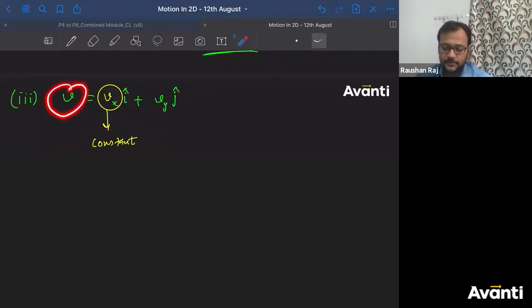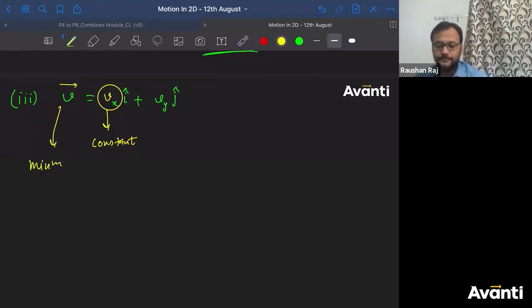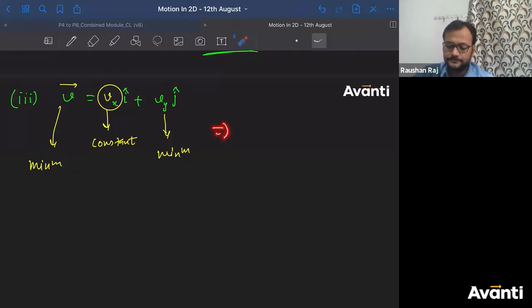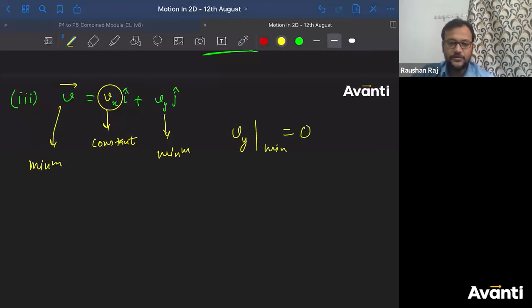So if V has to be minimum, tell me which quantity has to be minimum? Vy has to be minimum. Tell me what is the minimum value of Vy? What will be the minimum value of Vy? It's zero. When do you get the vertical component of velocity as 0?